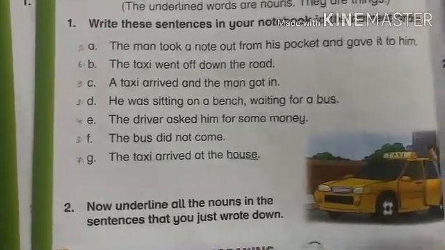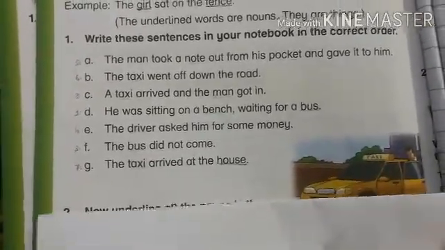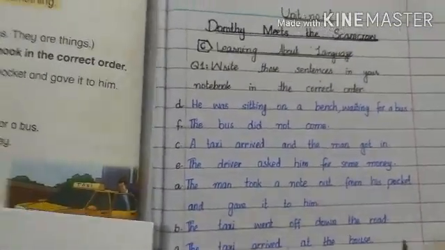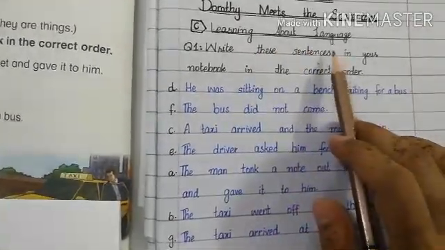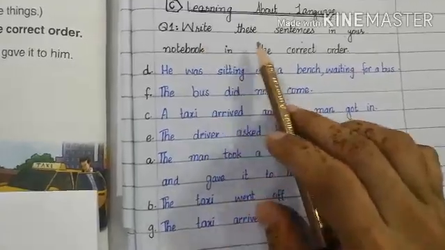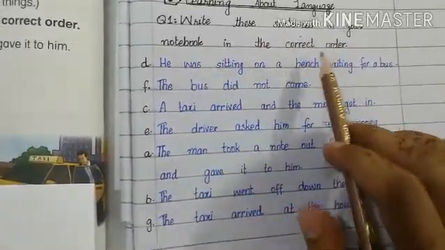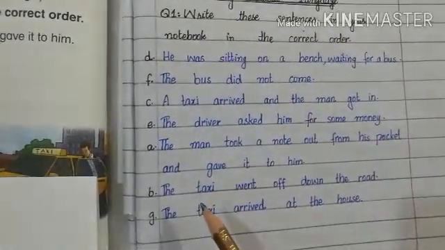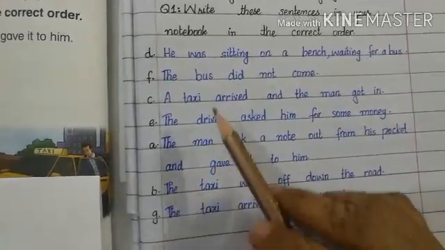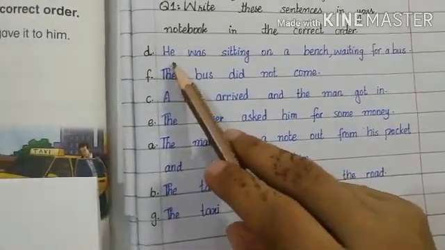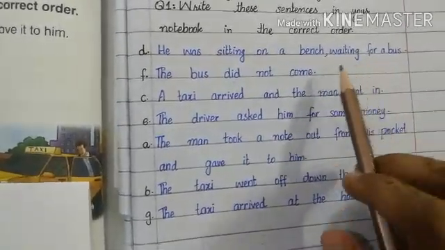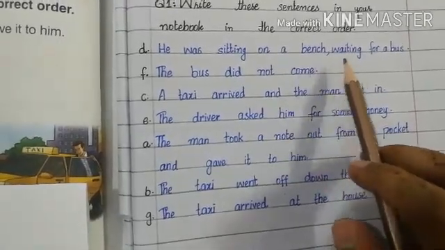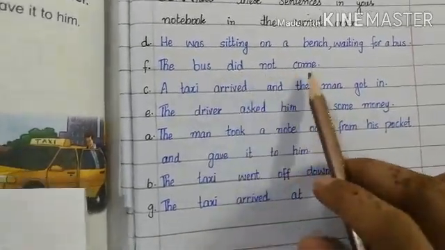I have brought these sentences on a notebook for your clear understanding. Here you can see this is unit number 1, Dorothy meets the Scarecrow, XC, that is learning about language. And question number 1, write these sentences in your notebook in the correct order. I have written all these sentences in the correct order, according to the story that I told you. He was sitting on a bench waiting for a bus. Here we are discussing a man who is sitting on a bench and waiting for a bus. The bus did not come.